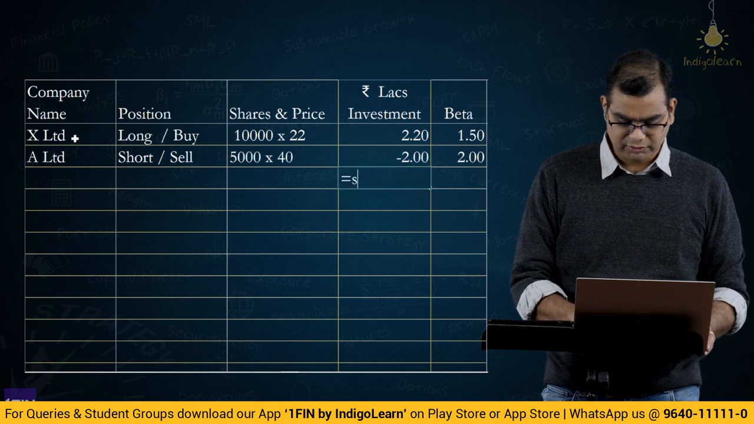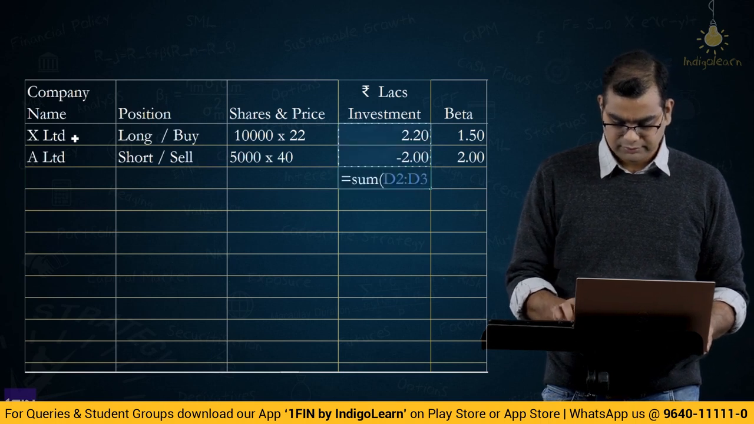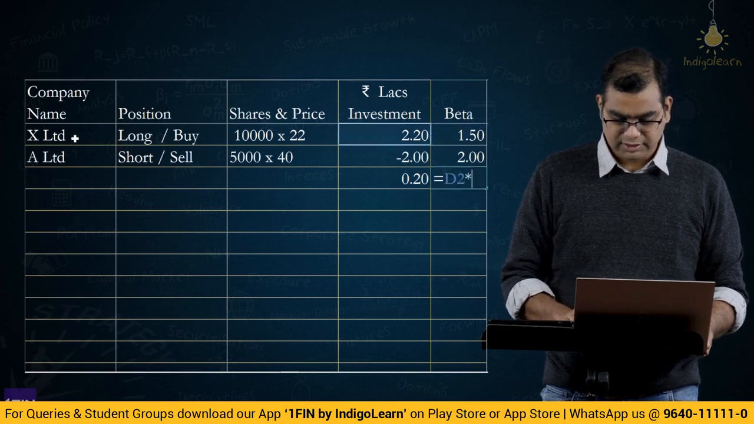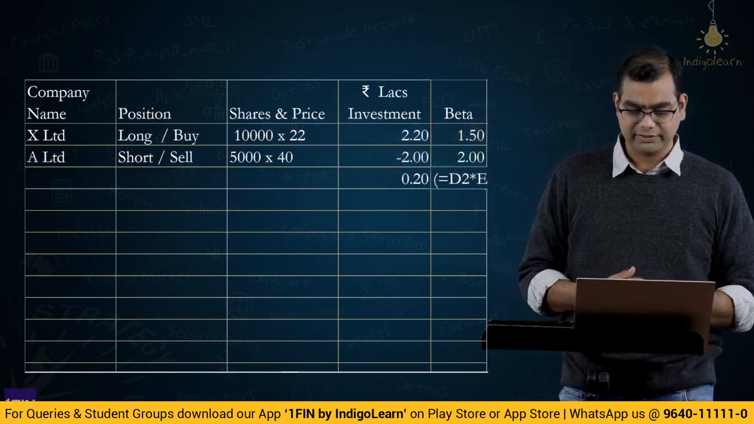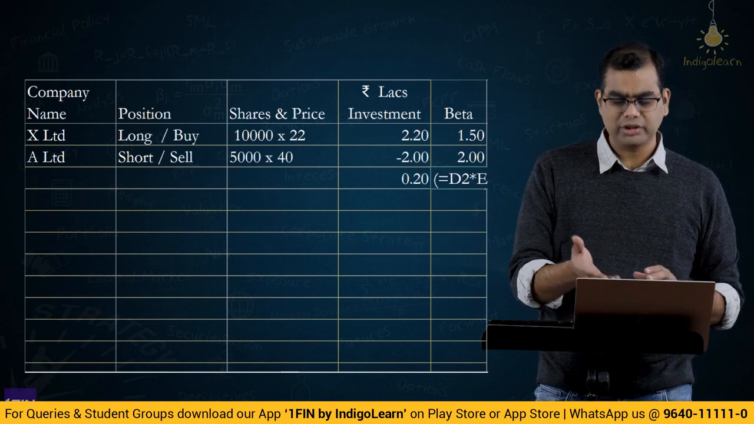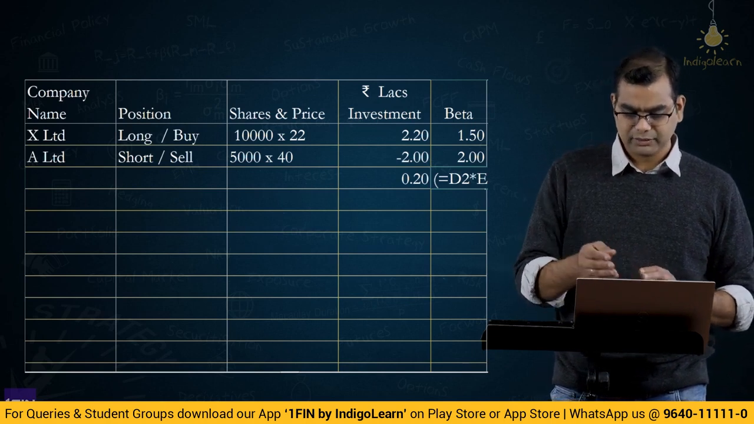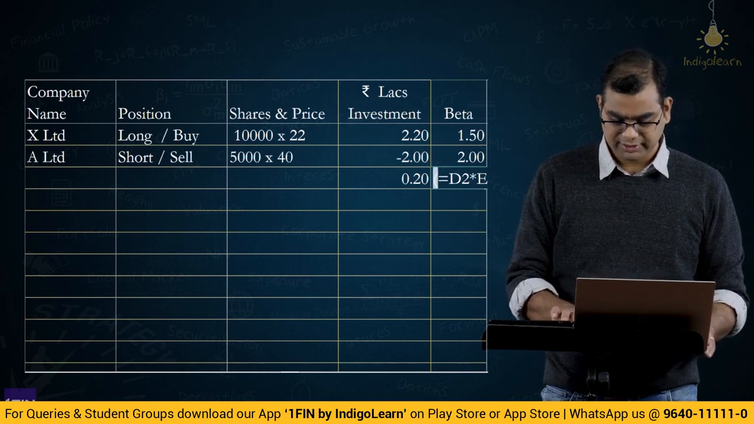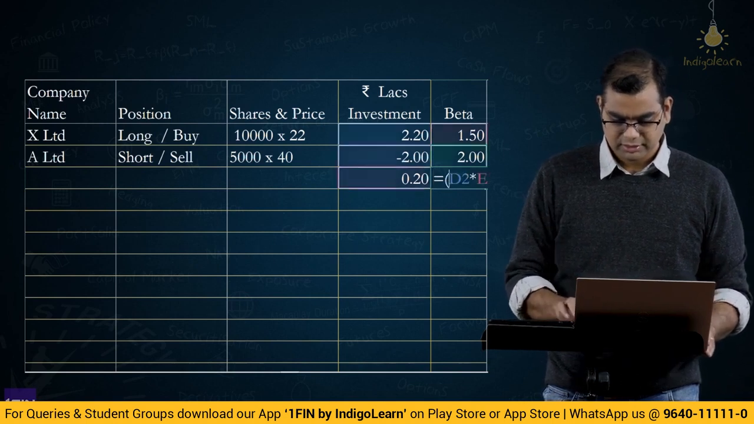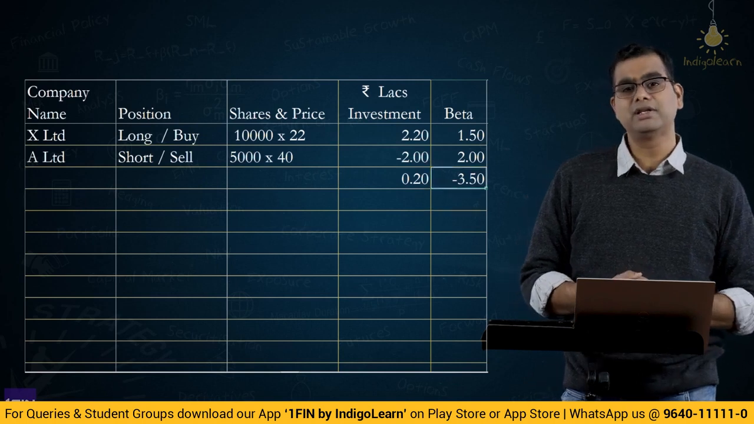Just sum it up, no? Is equal to sum, 0.2. What is the beta? This into this plus this into this, divided by 0.2, correct? 2.2 lakhs into 1.5 minus 2 into 2, divided by 2.2 minus 2, correct? I think put the bracket ahead. So beta is minus 3.5.